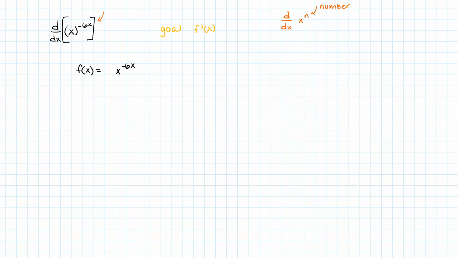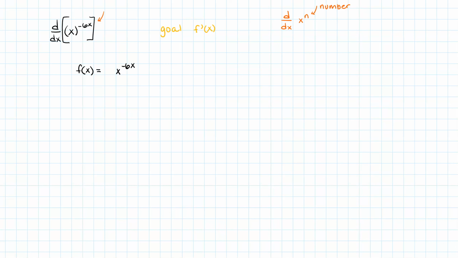I like to use ln because the derivative of ln is just du over u. The derivative of natural log is simpler than trying to take the derivative of a log function. So we're going to use ln here.